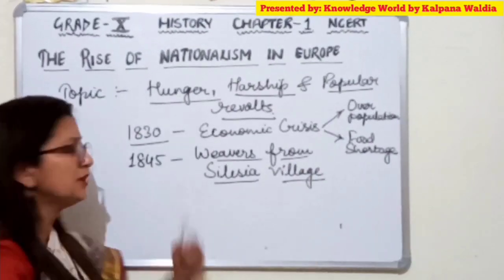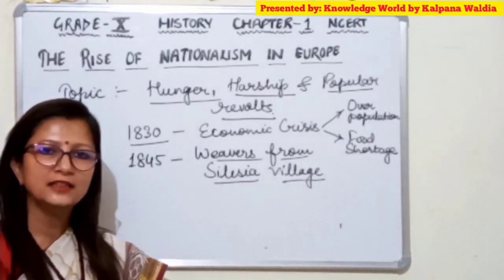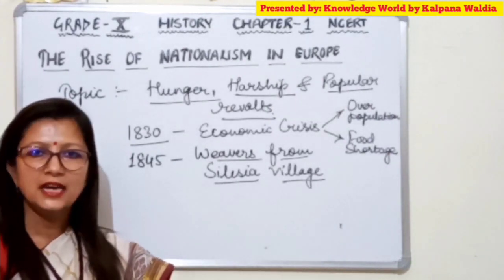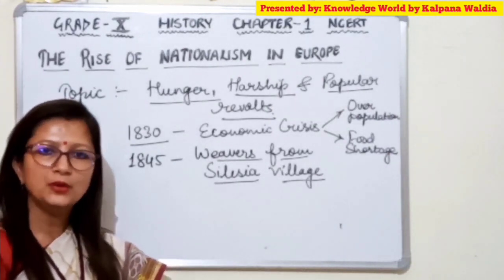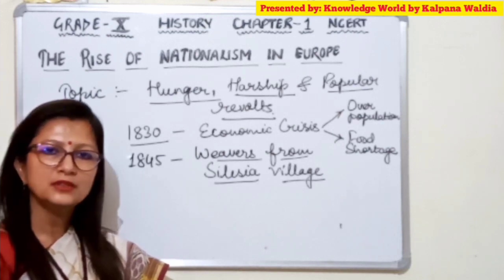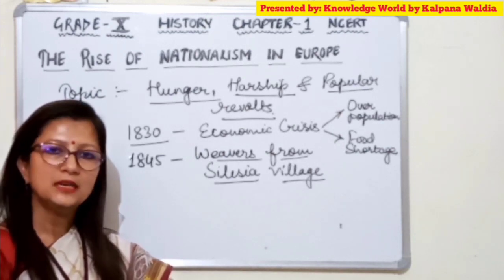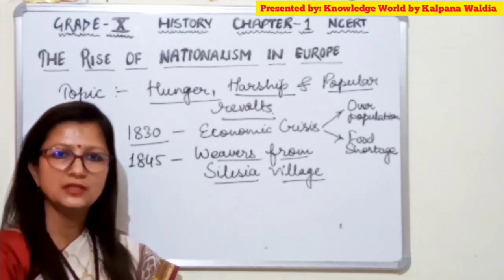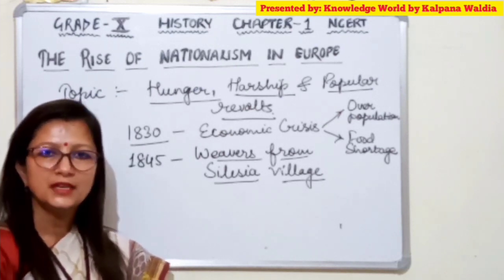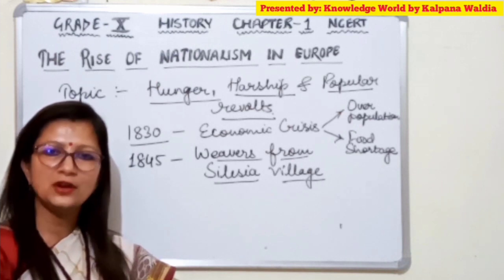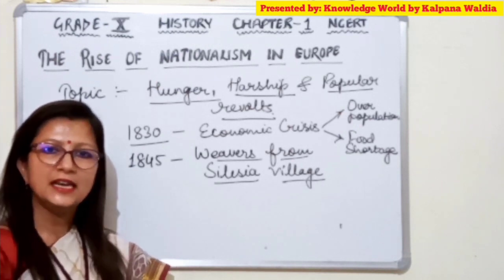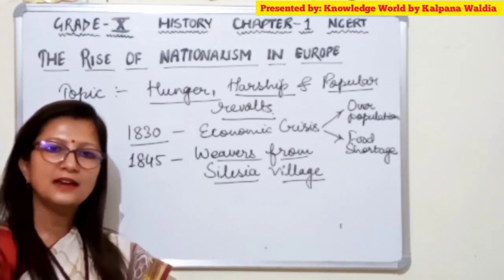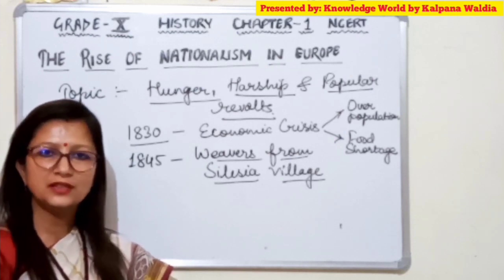These weavers were promised by the contractor that their salary would be increased and they would be given very good facilities. The contractor cleverly provided a huge amount of raw material to them to produce goods in a limited amount of time. After hearing the promises of the contractor, all the workers started working day and night, making the goods and production.